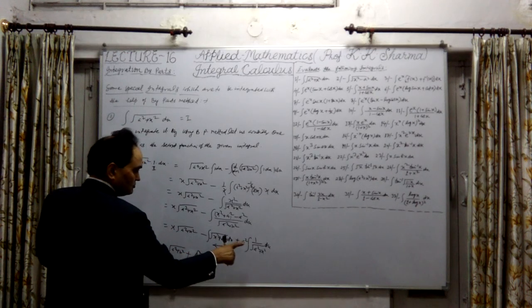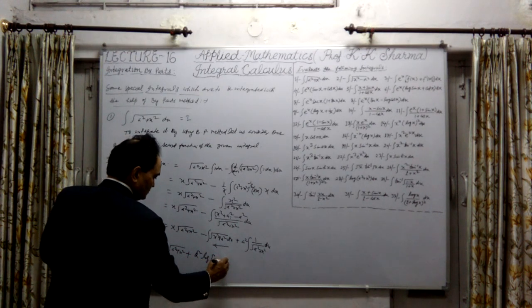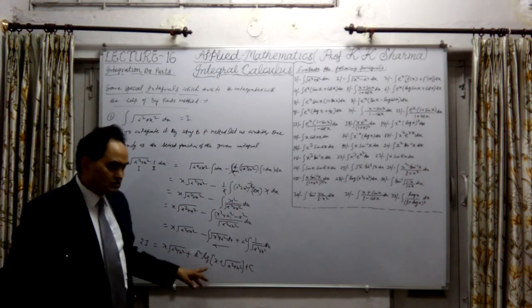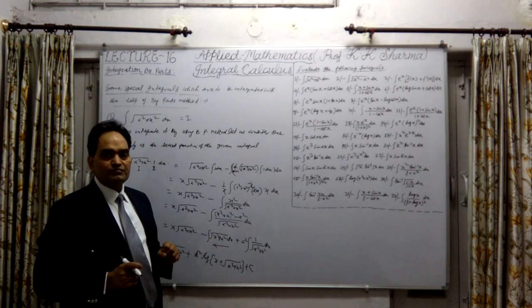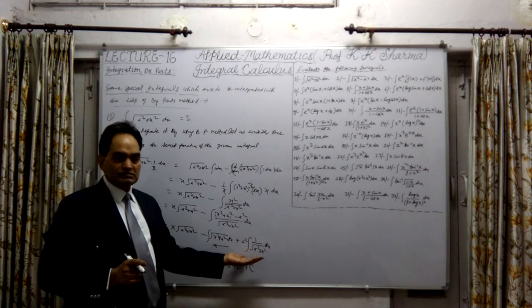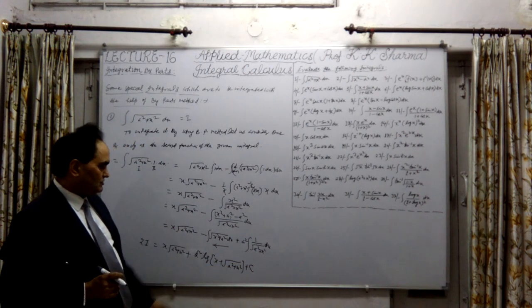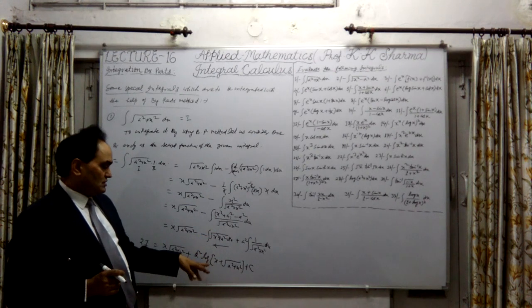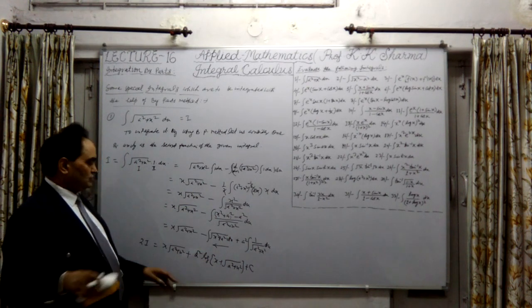This is a square. Now integration of this is log of x plus under root a square plus x square. Or in other words, we could write it as sine hyperbolic inverse x upon a. Why? Because this is sine hyperbolic inverse x upon a, and that value is also written in logarithm form. This is log of this value. This we have already proved. Or we could write it as a square into sine hyperbolic inverse x upon a. Okay, so this is the answer.